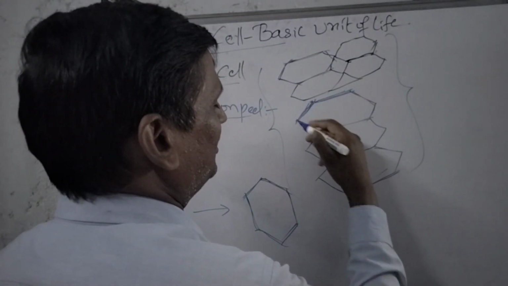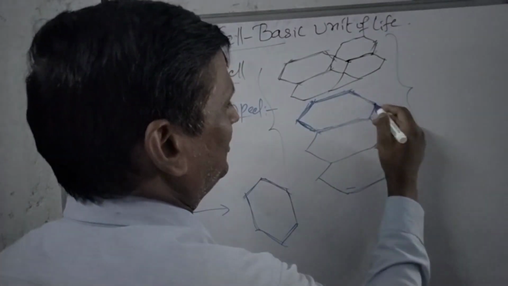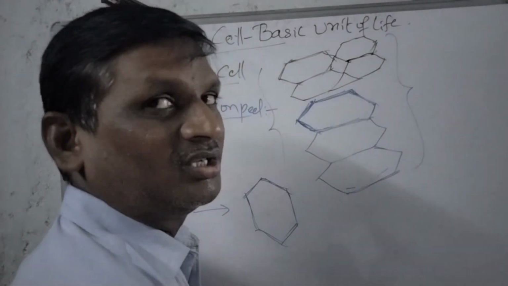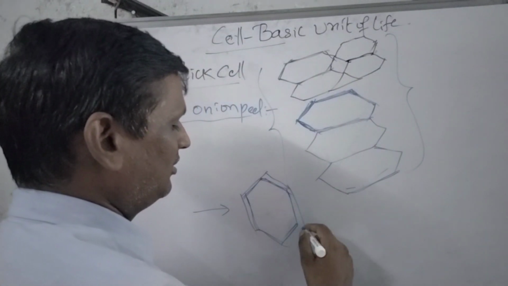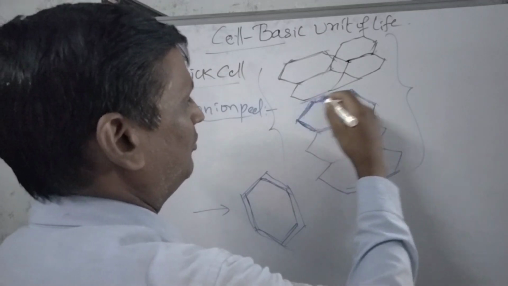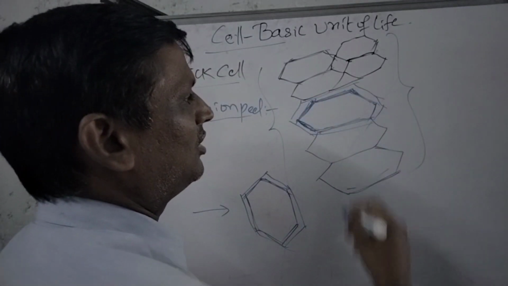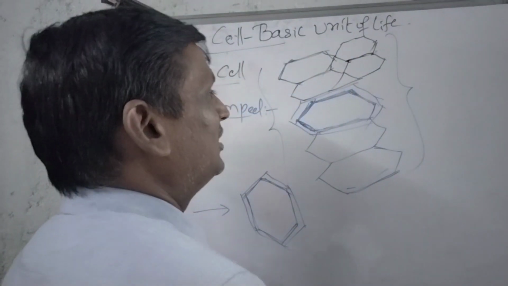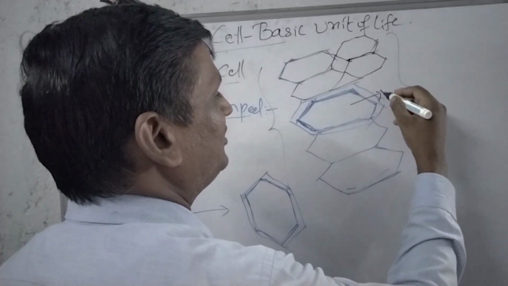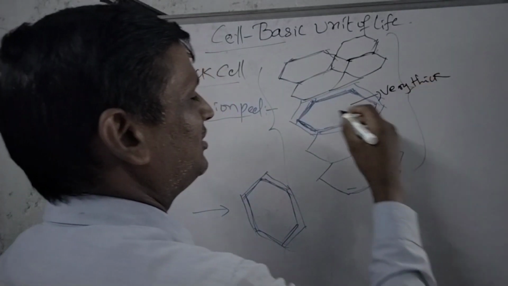surrounded with a thick layer of membrane. See, the plant cells are surrounded with a thick layer of membrane. Why? Because every plant cell is surrounded by the cell membrane, and even on the outer side of the cell membrane there is also one more membrane, that is called cell wall. So because of the presence of cell wall in the plant cell, the plant cells are very thick in size.